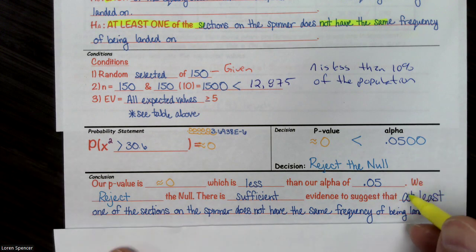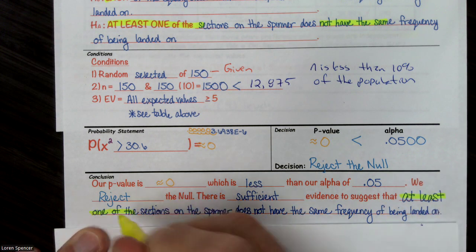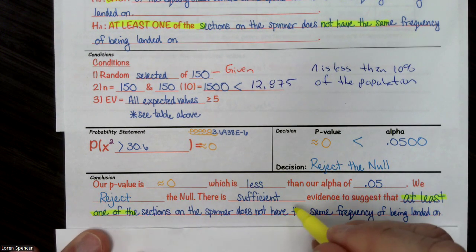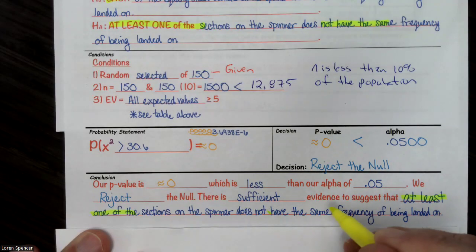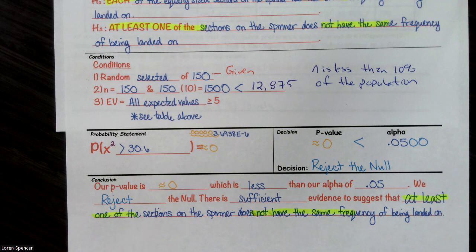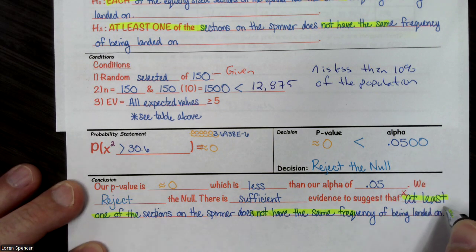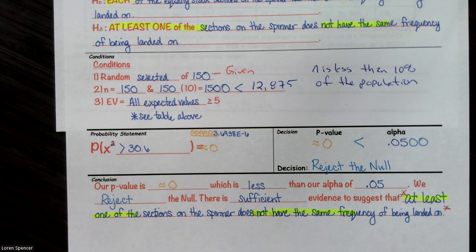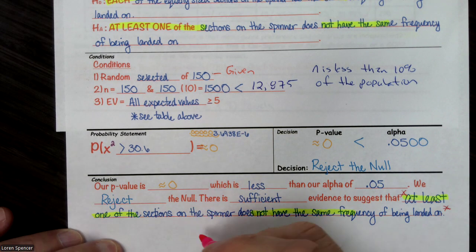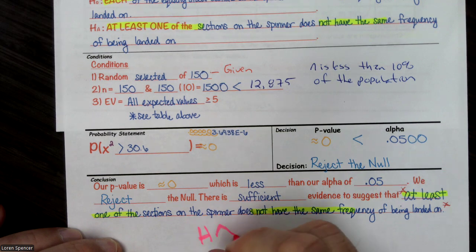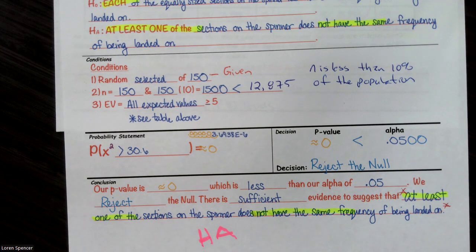There is plenty of evidence there to suggest at least one, and by the way, we should be noticing something. At least one of the sections of the spinner does not have the same frequency of being landed on. This last whole sentence, beginning at least, just like every other time when we've done one of these, every time we've written a hypothesis test, we always restate the alternative hypothesis, right? Every single time. So that's our HA, the restatement of the alternative hypothesis.